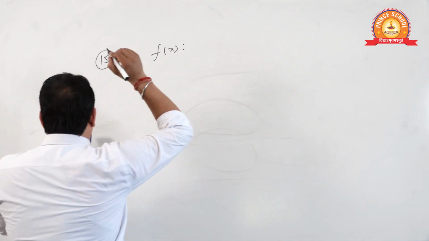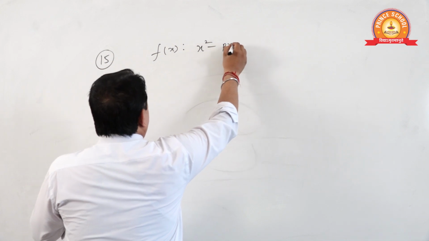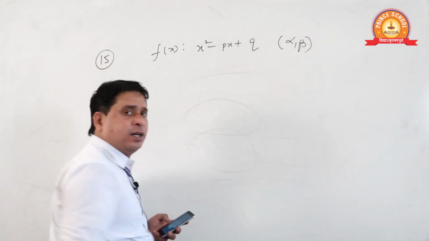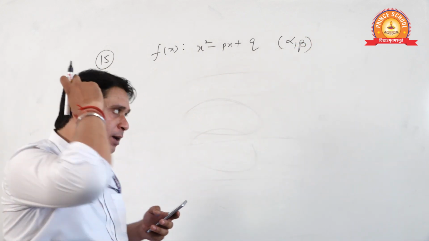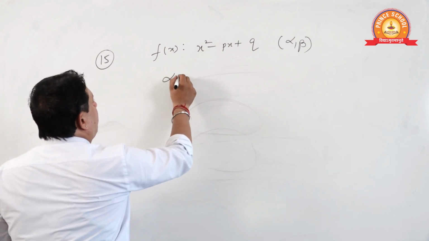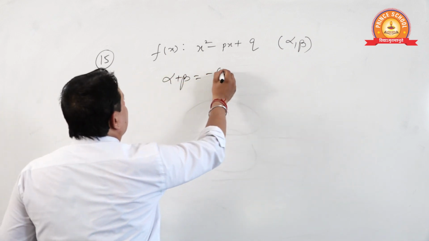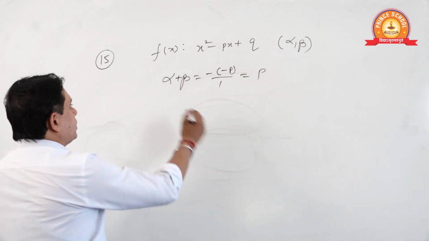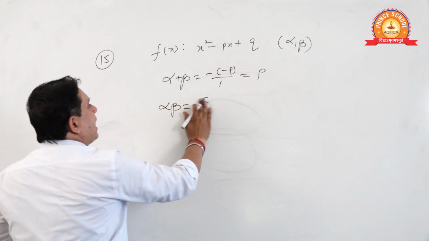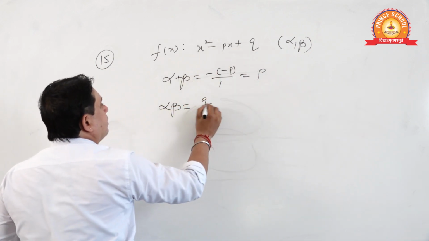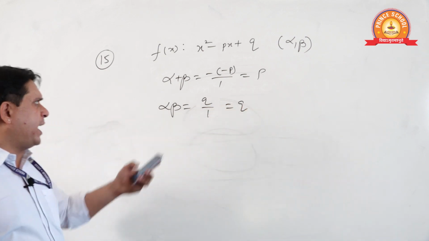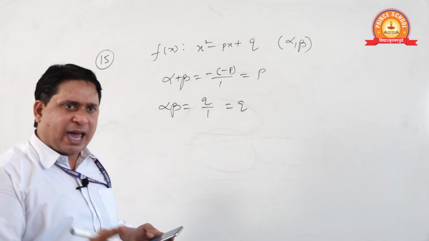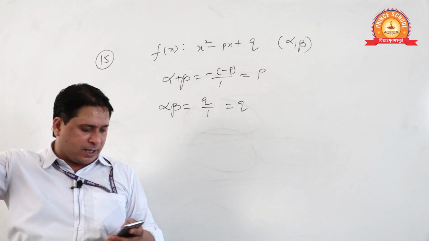The polynomial in x is x square minus px plus q. It is given that alpha, beta are its zeros. Now see, alpha plus beta will be minus b by a, that is p. Am I right? Now see, alpha beta is c by a, that is q by 1. We should not write the formula minus b by a, c by a every time. You have attained that expertise now.